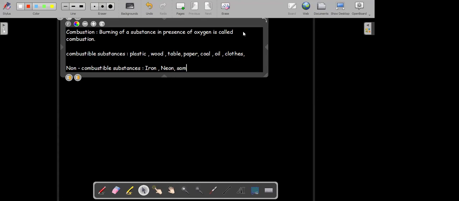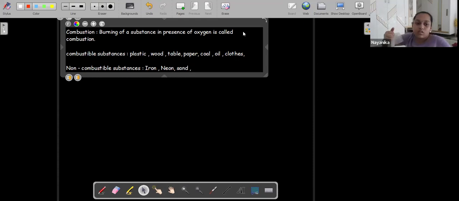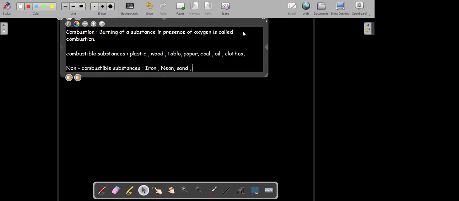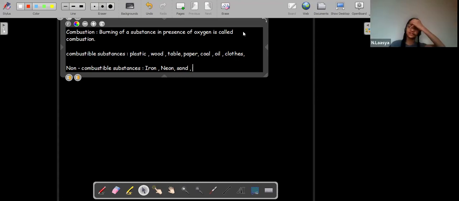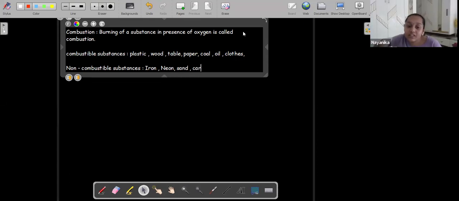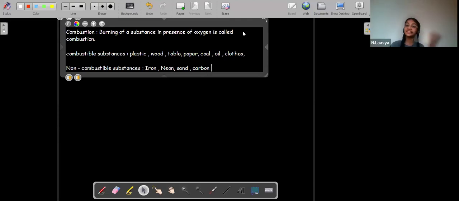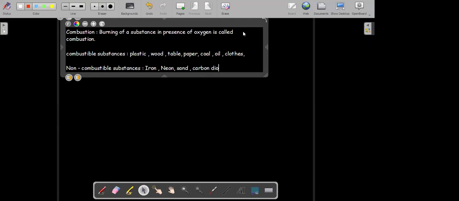Nitrogen, oxygen, gases. Oxygen is not flammable. Carbon dioxide will be cutting off the oxygen, cutting off the fire. Oxygen will burn, or there are other gases which will burn in the presence of oxygen.